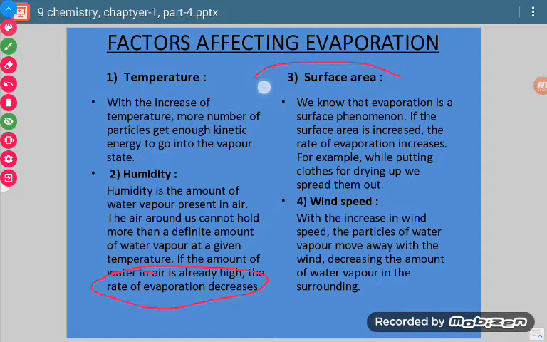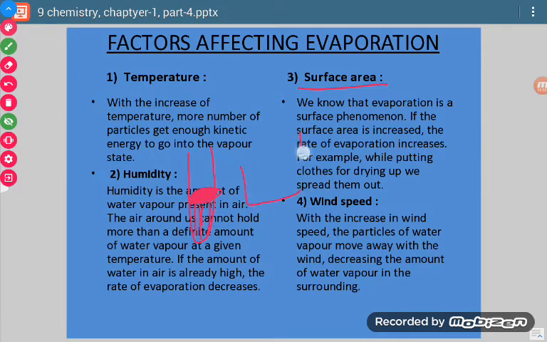Now let us talk about the third thing, surface area. Now what is surface area? Just like in the previous case which we saw, this was the test tube. The test tube had only this much place exposed to air. So that was the surface area of the liquid when it is present in a test tube.